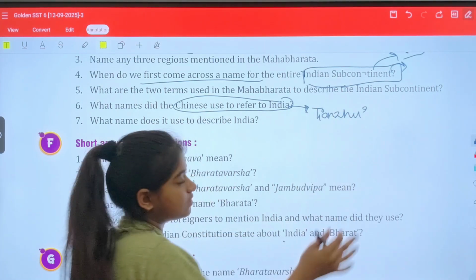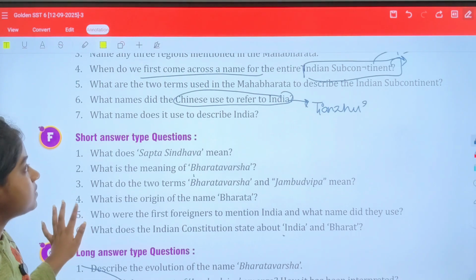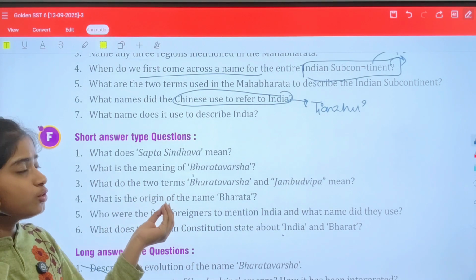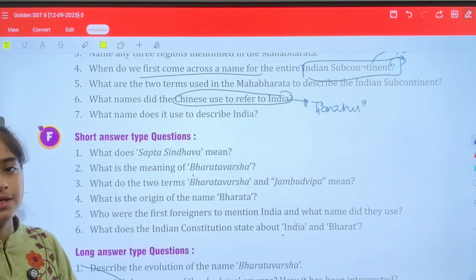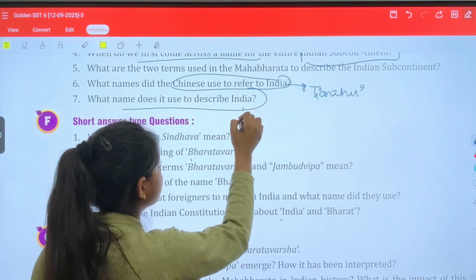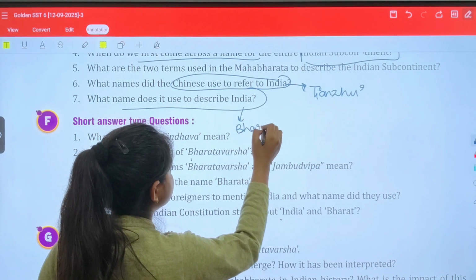According to the book, okay? Otherwise, there is also another name. What names are used to describe India? So we are using two terms to describe India, that is Bharat and India. If they are talking about the historical text, one is Bharatvarsha.